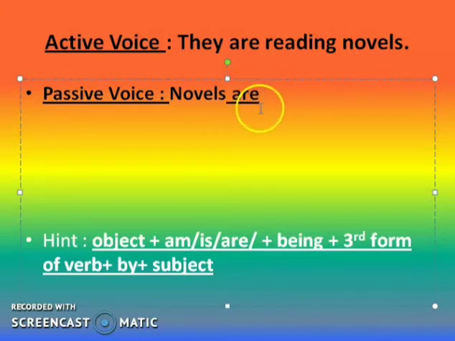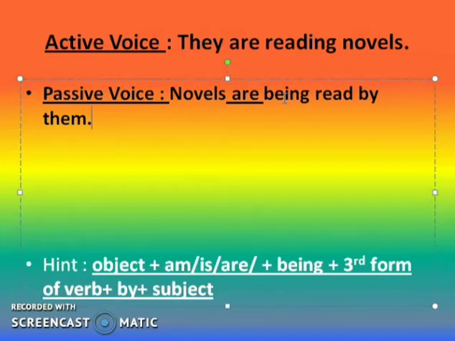Yes, novels are, then being, the third form of read is read. The pronunciation is a little bit different. It's read, but the spelling is the same. R-E-A-D. Novels are being read by them. Got it?